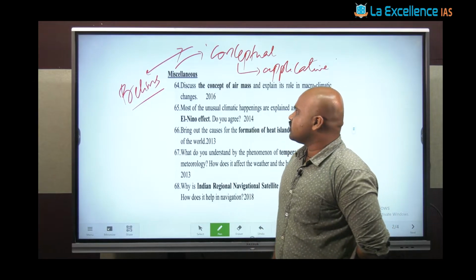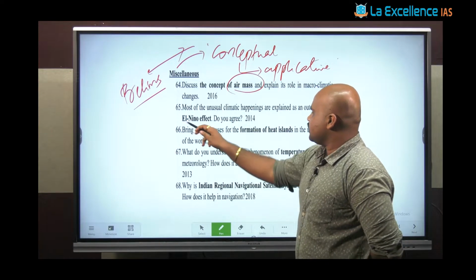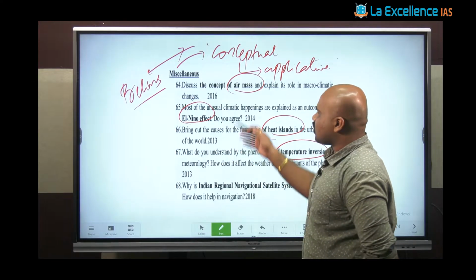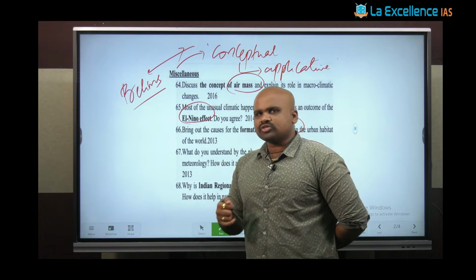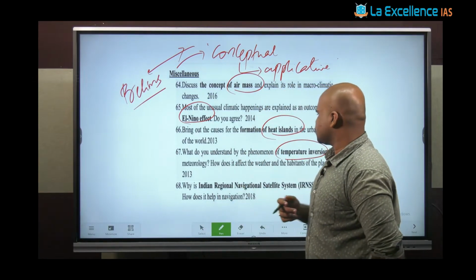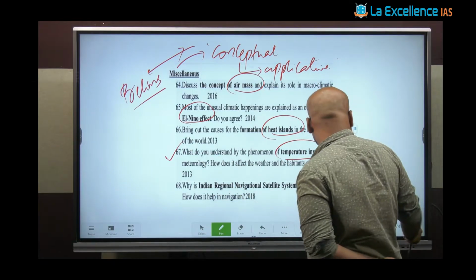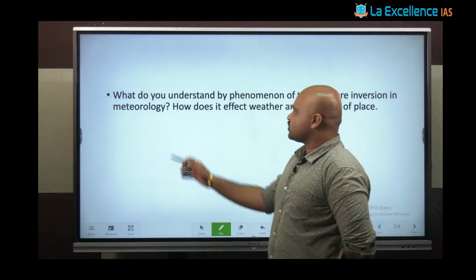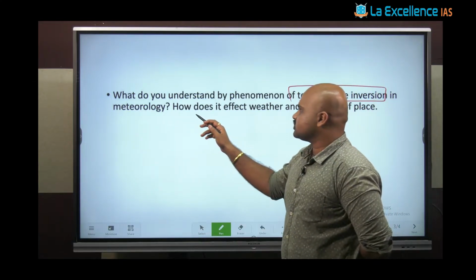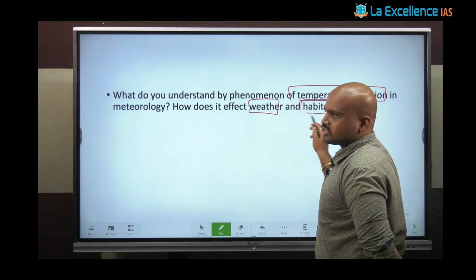Now moving forward, there are concepts like air mass, El Nino effect, heat islands, temperature inversion. All these are concepts that you generally study in your prelims examination. Now let's look at a sample question on this temperature inversion concept: what do you understand by the phenomena of temperature inversion in meteorology and how does it affect the weather as well as the habitants?